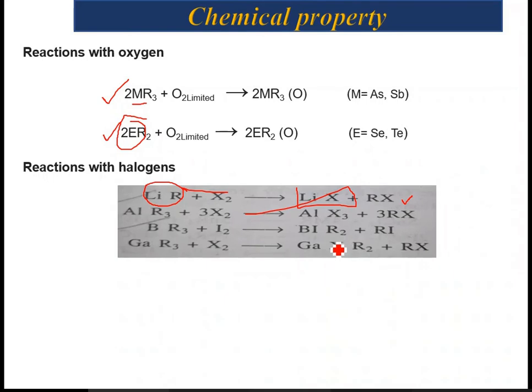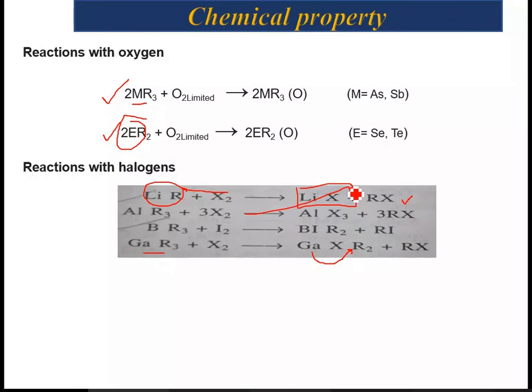For example, in the case of gallium, the metal carbon bond still exists. However, compared with lithium, the metal carbon bond gets cleaved. So the breaking of the metal carbon bond depends upon the electropositive character of the metal center.